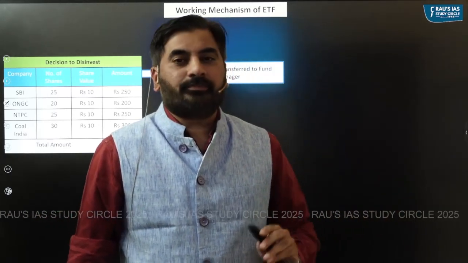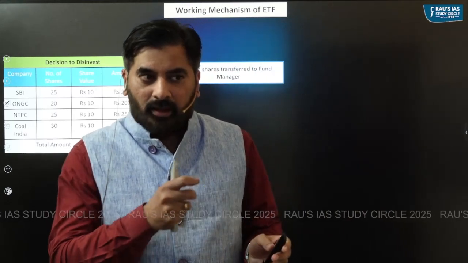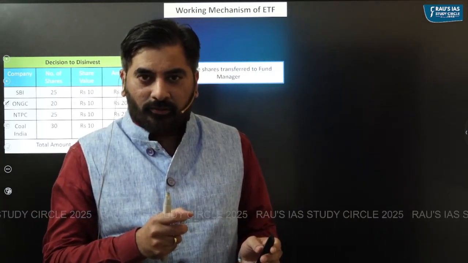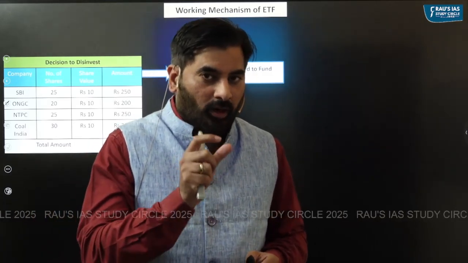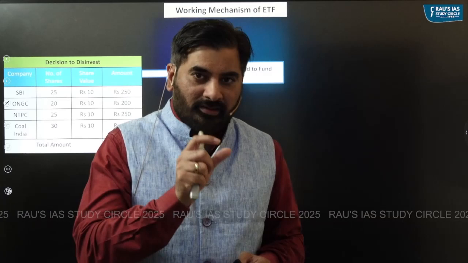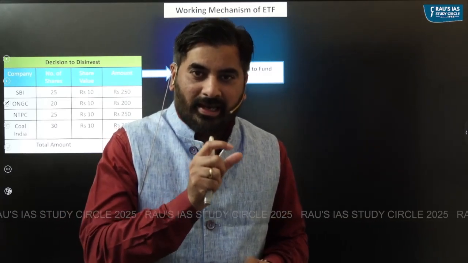For example, think how much money the government wants to get through the shares of PSUs. Totally 1000. So the fund manager will convert these shares into ETF.